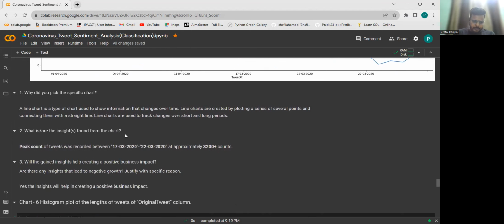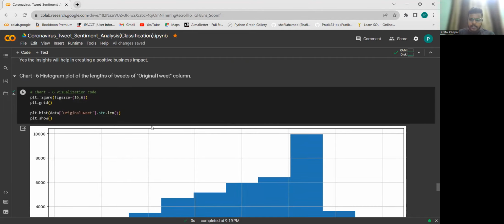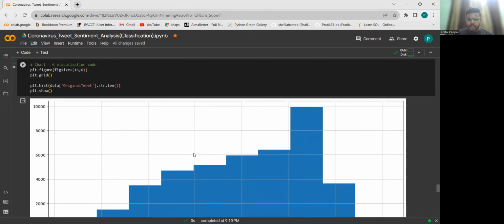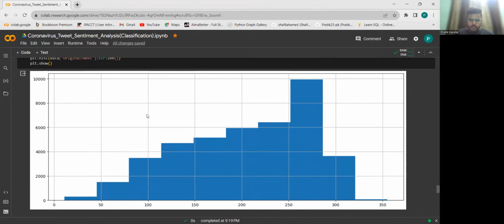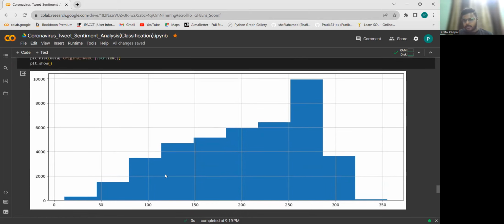And let's see, for the histogram part, we are going to check the lengths of the tweets and their distribution. So we see a histogram like this, defining the lengths and the counts of the tweets.